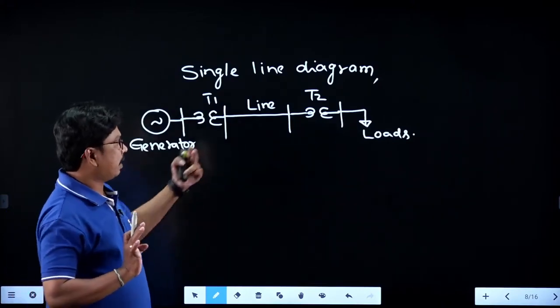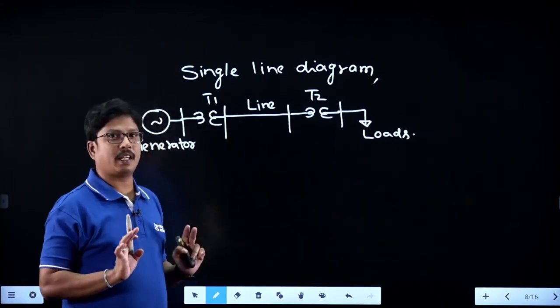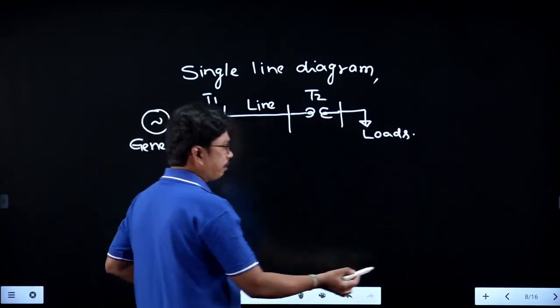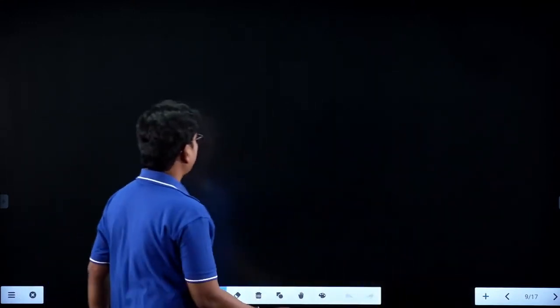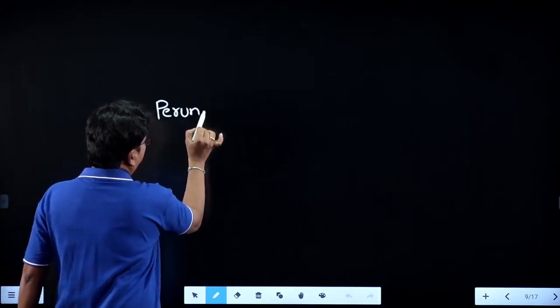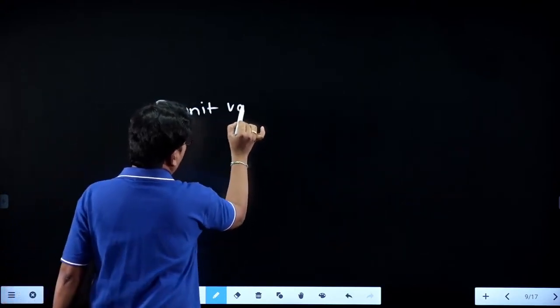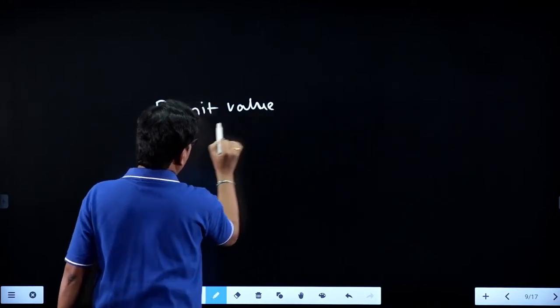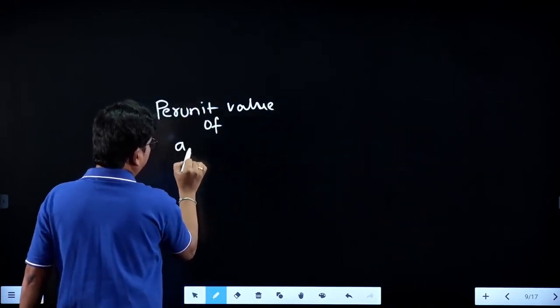Now, first of all, we'll see the basic definition of a per unit quantity.